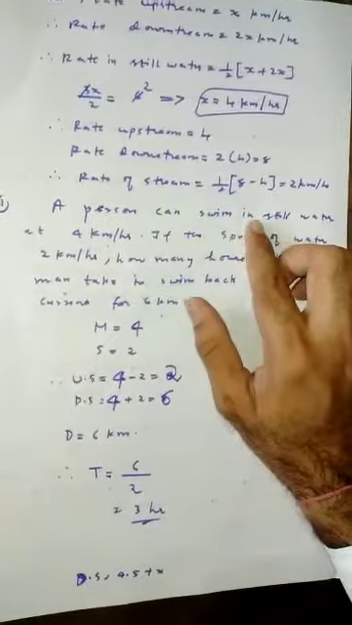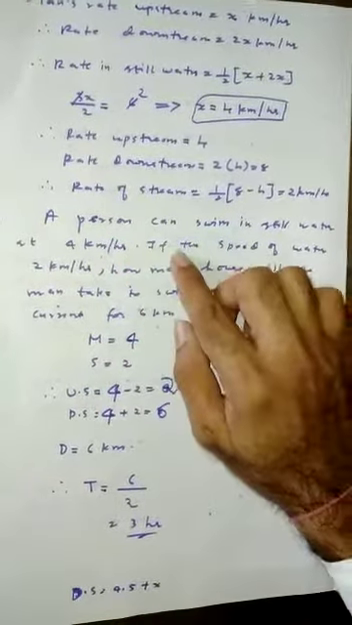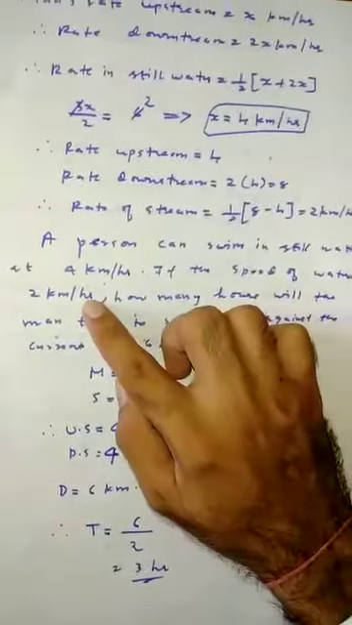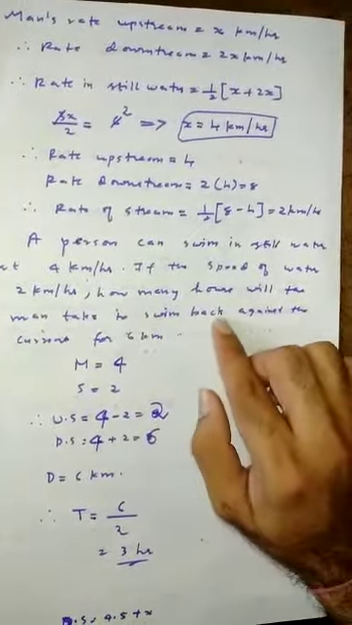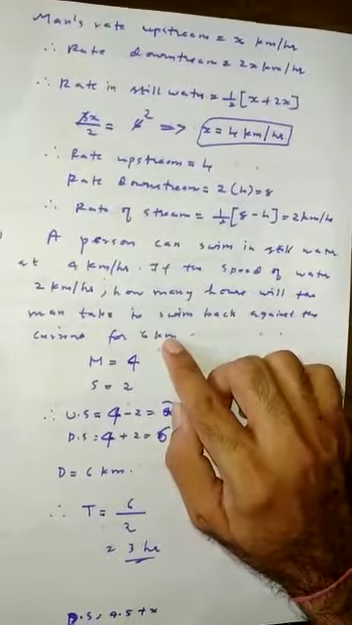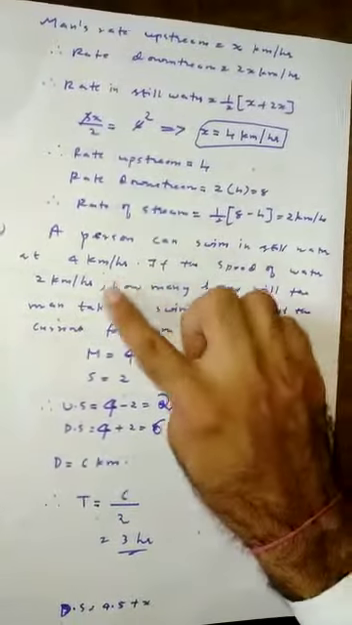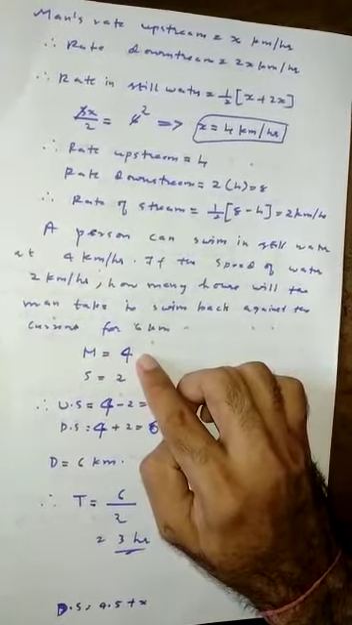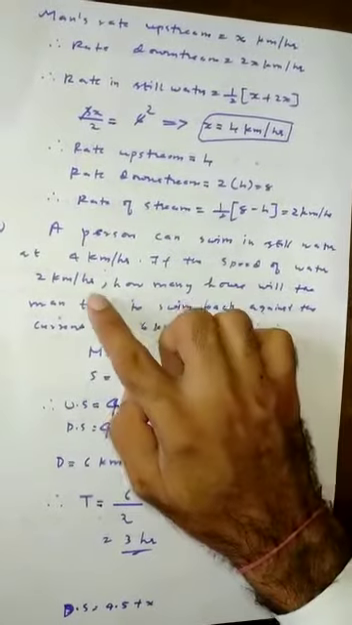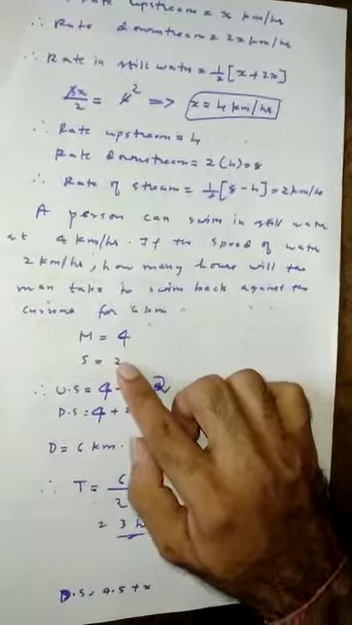A person can swim in the still water at 4 km per hour. If the speed of the water is 2 km per hour, how many hours will the man take to swim back against the current for 6 km? So they have clearly given a person can swim in the still water at 4 km per hour. So let us take it as m is equal to 4 km per hour. And the speed of the water is 2 km per hour. So s is equal to 2 km per hour.